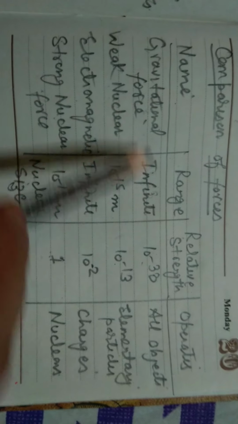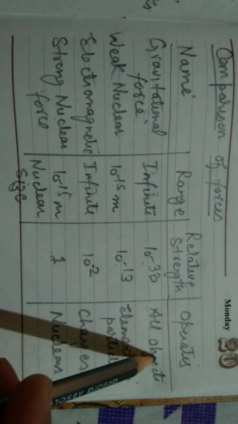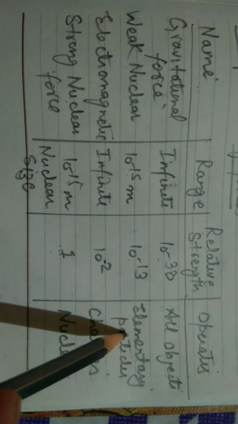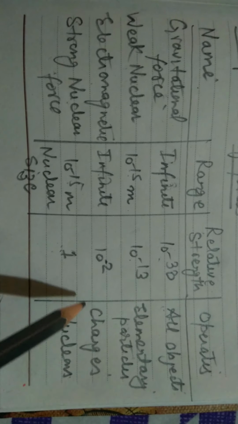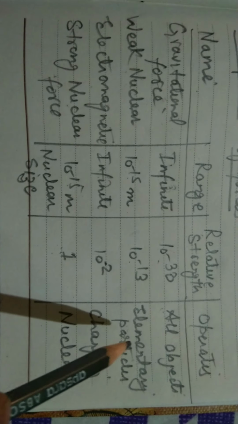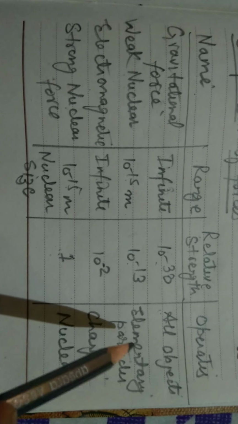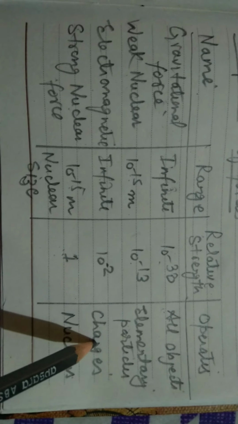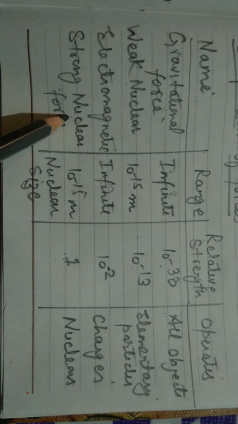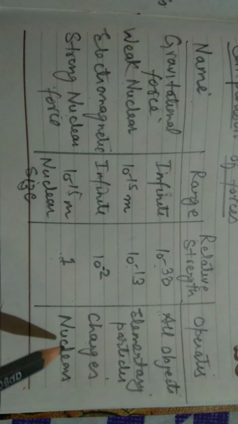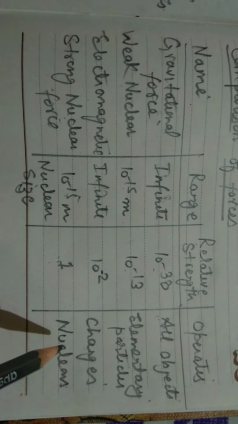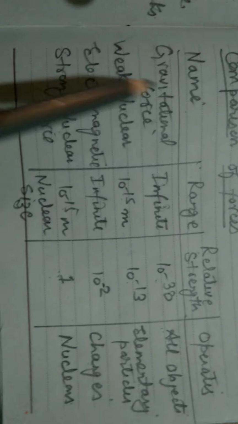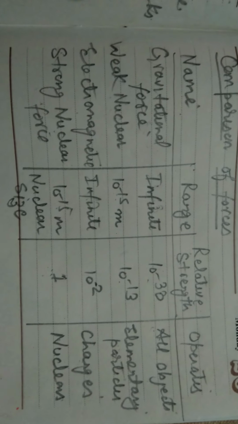Operation: gravitational force acts between all objects in the universe. Weak nuclear force acts between elementary particles. Elementary means neutron, proton, electron, or like beta particle, alpha particles, all those. Electromagnetic force works between charges, positive and negative charge. Strong nuclear force acts between nucleons, protons and neutrons only. So here we get the comparison between the fundamental forces. So that's it.